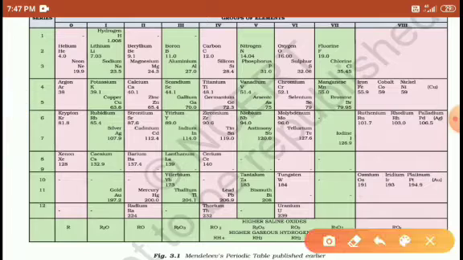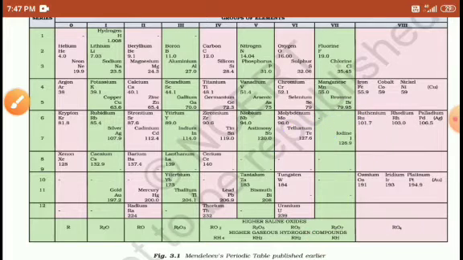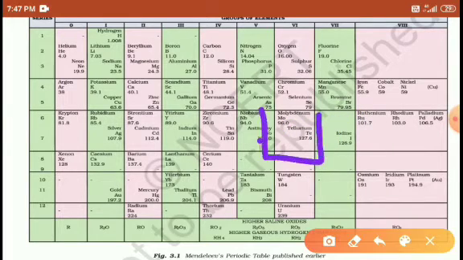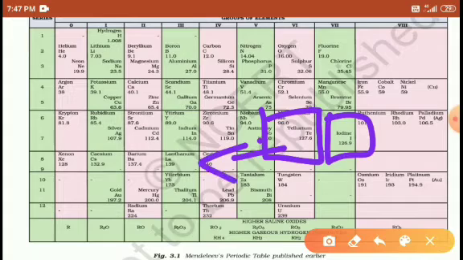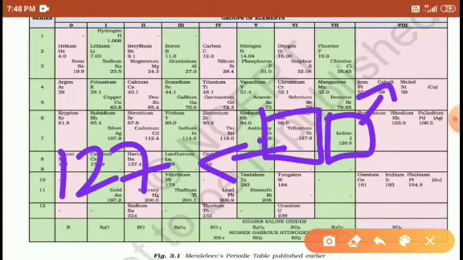Right, students? So already mentioned here, students, why tellurium is kept before iodine. When he arranged by atomic mass, the atomic mass of tellurium is 127 and the atomic mass of iodine is 126, right? So why did he keep it here?